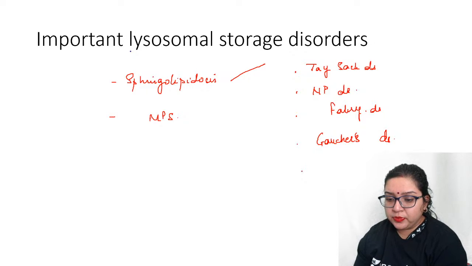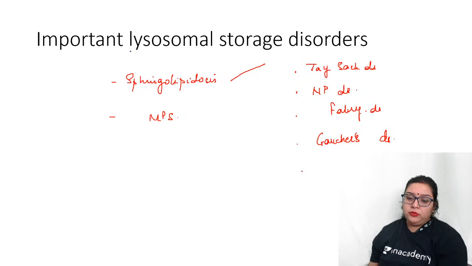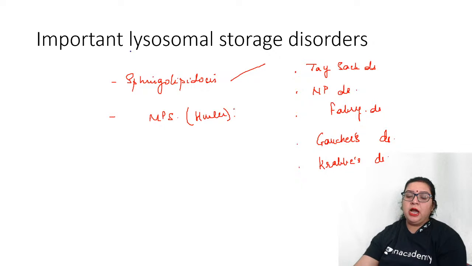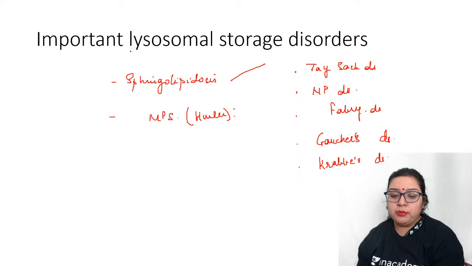Then what is the fifth one? We have Krabbe's disease, and here we have the Hurler, isn't it? Right? Now let us see how to remember the key features of these conditions one by one.